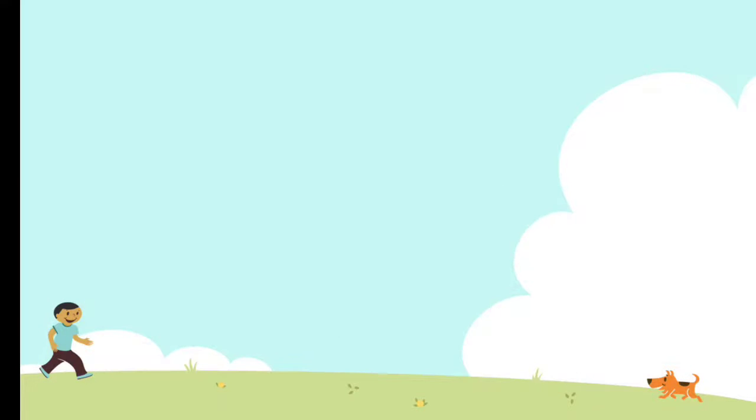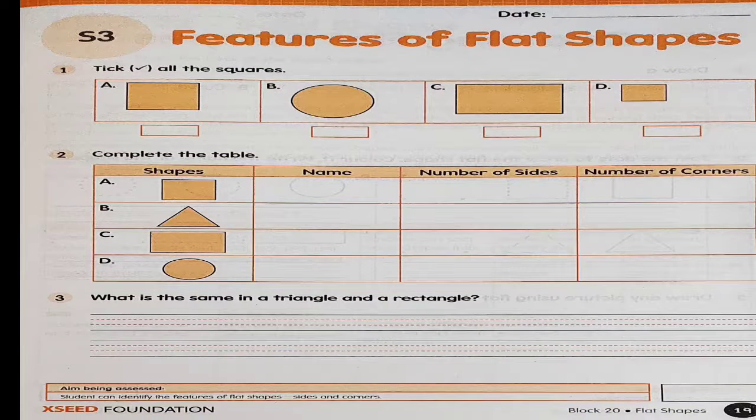Now that you've learned about the features of a shape, I want you to open your workbook to page 19, S3, volume 3, and you will see the features of flat shapes. Question 1 says, tick all the squares. Now you will look at the picture of the shape, okay, and tick only the squares.